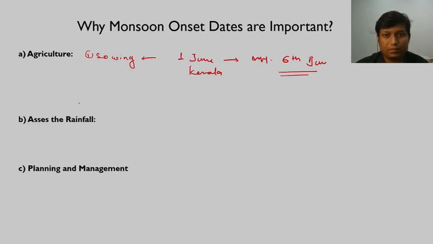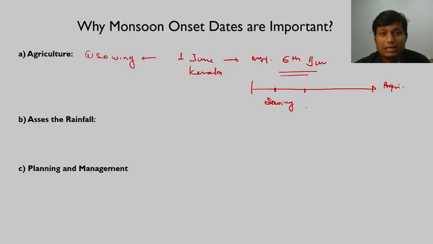Accordingly they would plan their agriculture calendar. Fine. Maybe as per their assessment they would do some sowing and wait for rainfall. Once you sow the seed, it immediately needs rainfall in the next, say, a week at least. If rainfall occurs in a week, that is good, but at least in a fortnight there should be a good amount of rainfall after sowing is done.